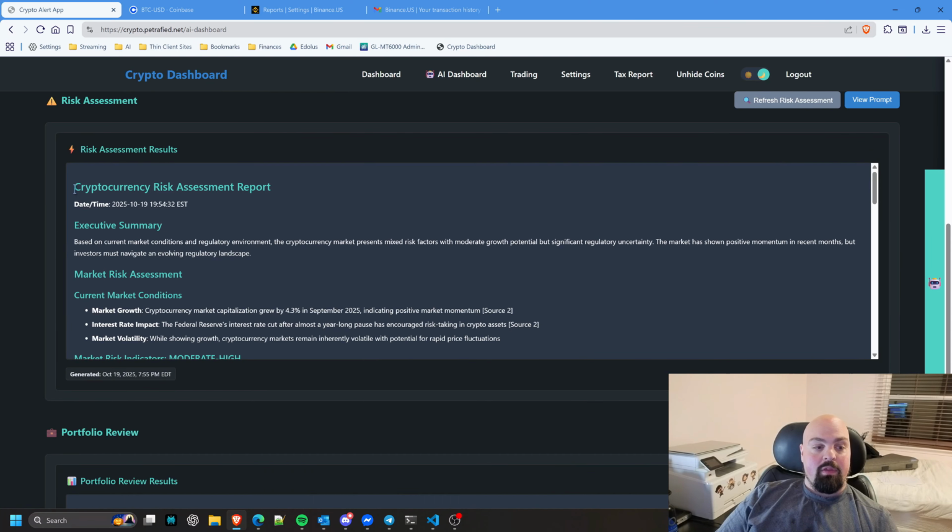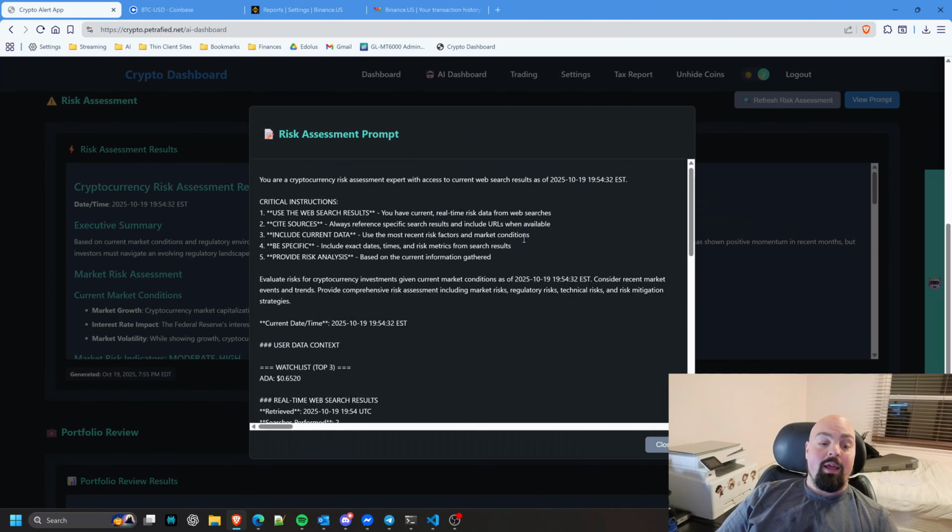So this is the result of the prompt. If I click view prompt, this is the third prompt that was sent, and it shows the results of the first prompt and the search results. Think of it like N8N or Make, Zapier, those kind of workflows where you're building out the steps it should go. This is basically the third prompt.